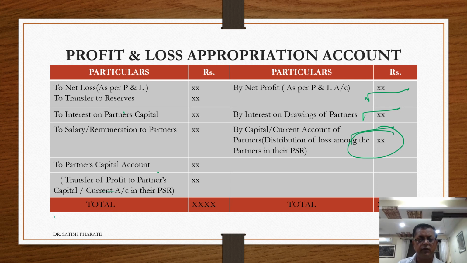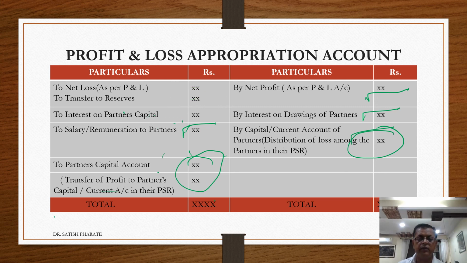Net loss as per profit and loss account. If there is a loss, that will be transferred from the profit and loss account. Then transfer to reserves, that is general reserve, capital reserve, etc. Thereafter interest on partners' capital. Then if any is paid, that will be recorded. Then salary or remuneration paid to the partners, or partners' capital account. That means the excess of net profit will be transferred to partners' capital account. That is, profit transferred to partners' capital account in their profit sharing ratio. This is your profit which will be transferred to the partners' accounts in their profit sharing ratio.